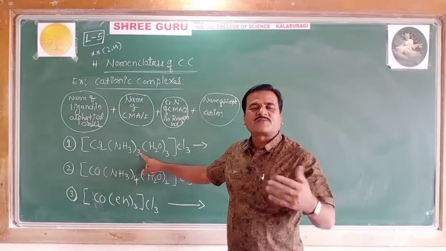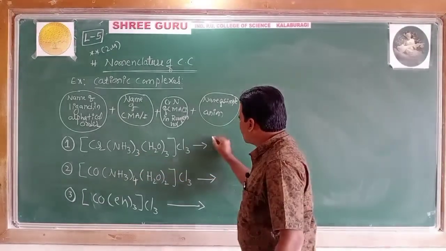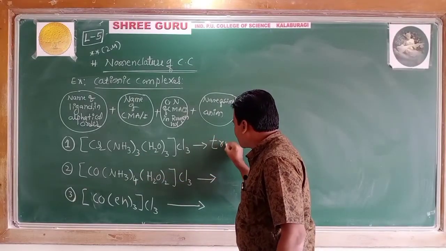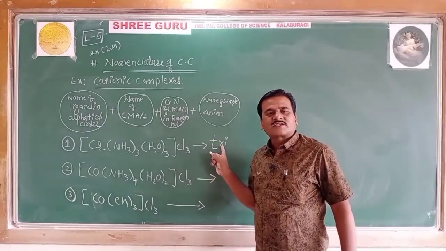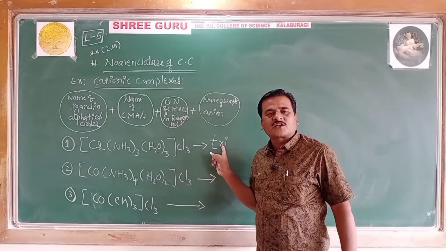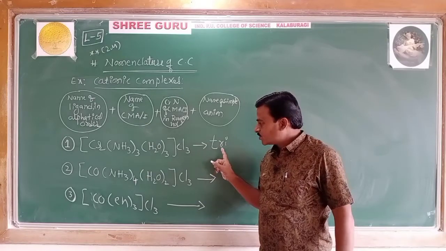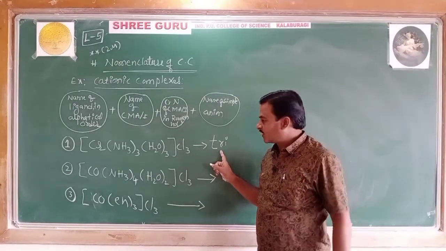How many ammonia molecules are there? Three, so the Greek prefix must be tri. Remember, the name of the coordination compound in the IUPAC system should not start with capital letters. It should start with small letters only.